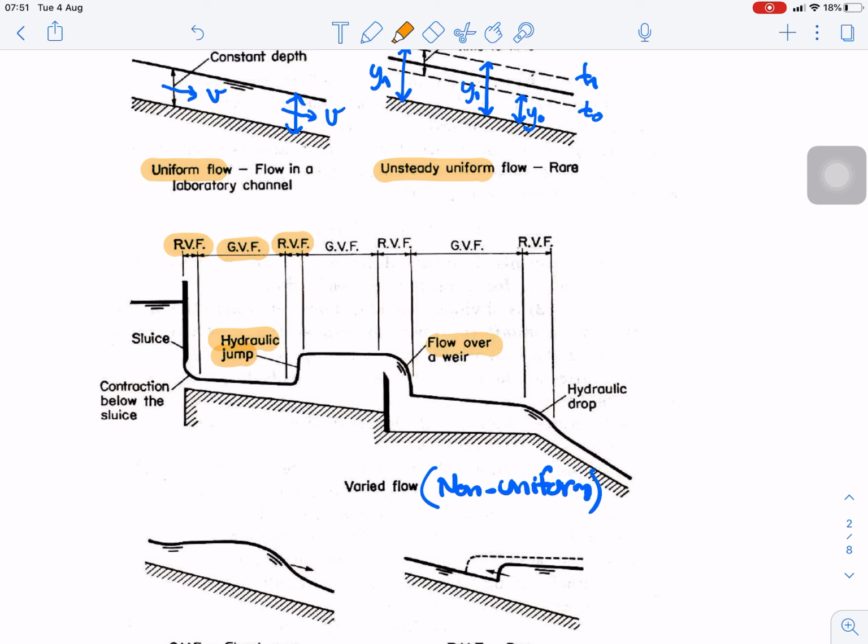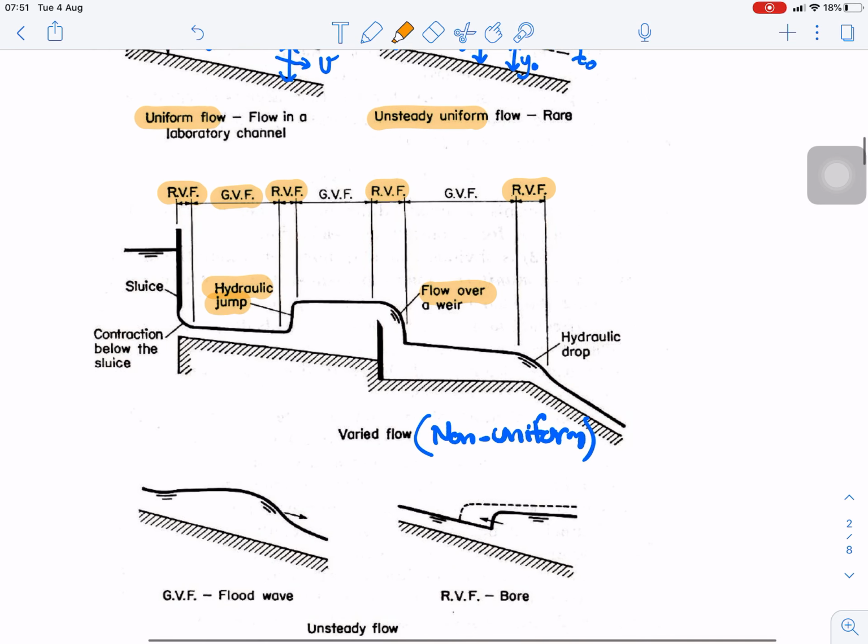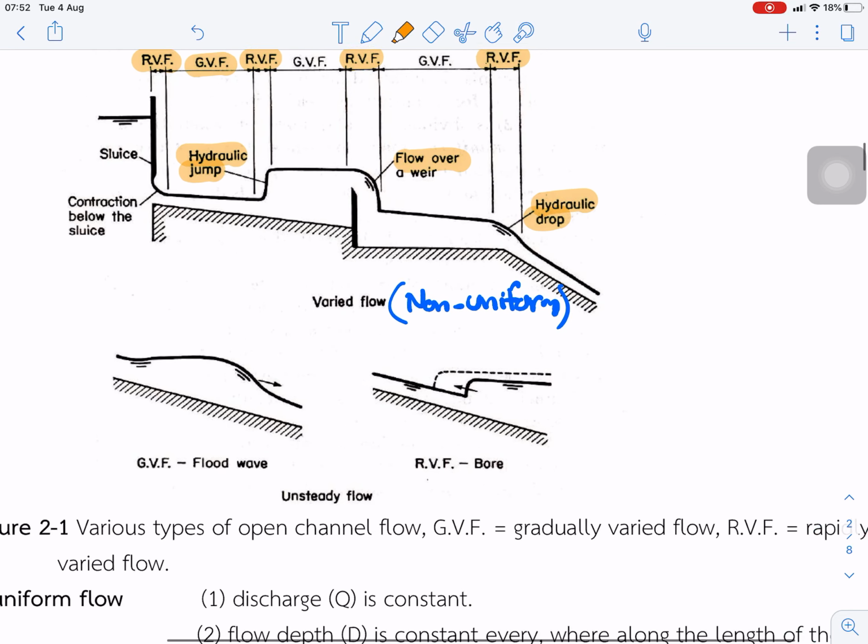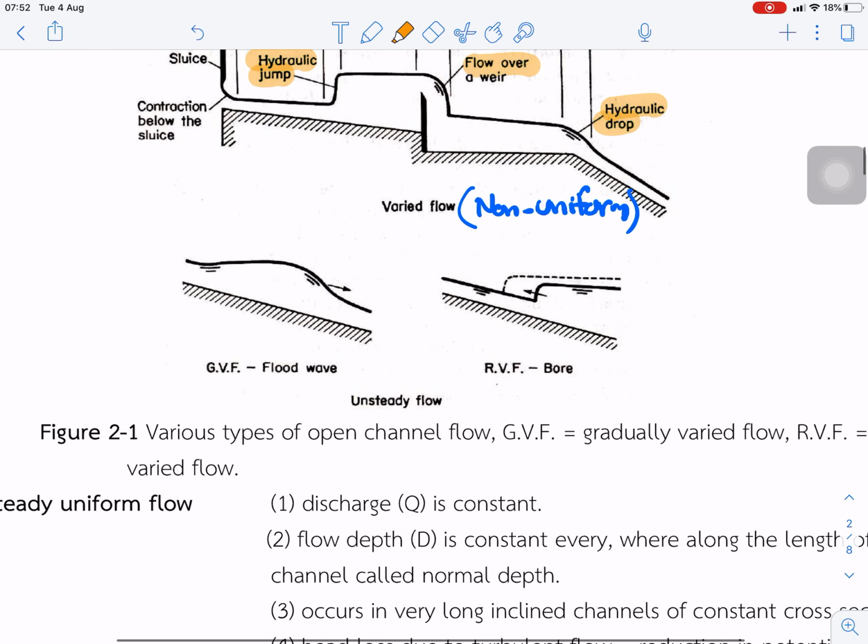Flow over the weir is rapidly varied flow, and the hydraulic drop is rapidly varied flow. And the last one is the unsteady flow. This is gradually varied flow, a flood wave shows the gradually varied flow, but this is what we call the bore. It's a rapidly varied flow.